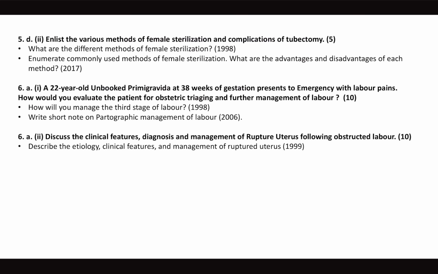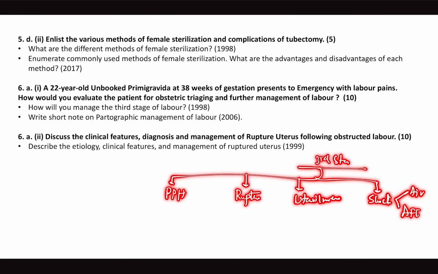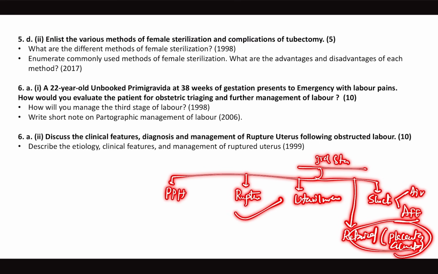And yes, from complications of third stage of labor, one commonly asked question was PPH. The other complications are uterine rupture. The other complication could be uterine inversion, which could be a future question. The other complications are shock. It can be because of air embolism or amniotic fluid embolism. Or other complication can be retained placenta. It can be because of placenta accreta or adherent placenta syndrome. So these are the third stage complications.